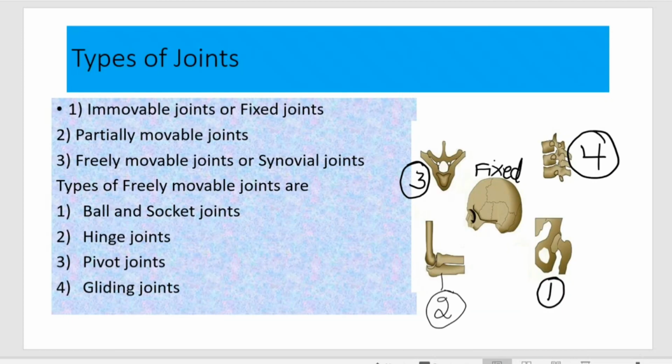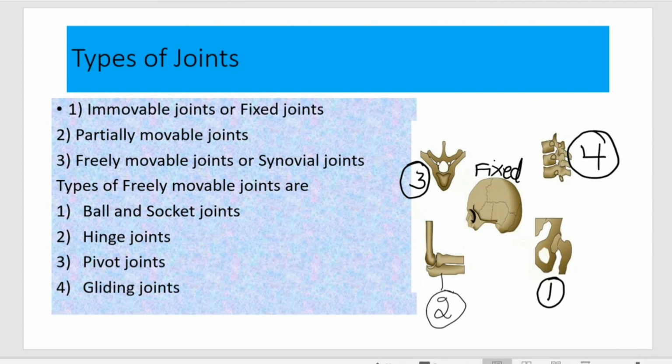Now I will introduce the types of joints. They are classified into three types: immovable or fixed joints, the next one is partially movable, and the third one is freely movable joints. Where can you see immovable or fixed joints? Fixed joints can be seen in your skull, not all parts of the skull, only in the brain case and the upper part of the jaw.